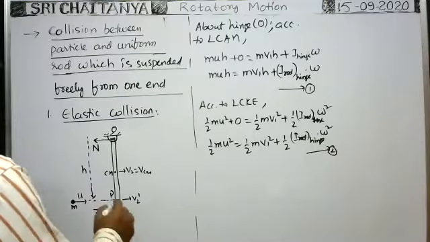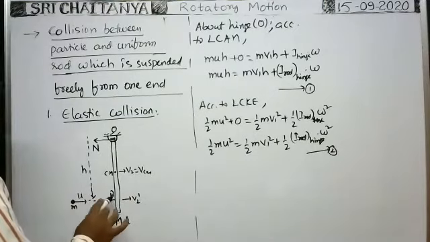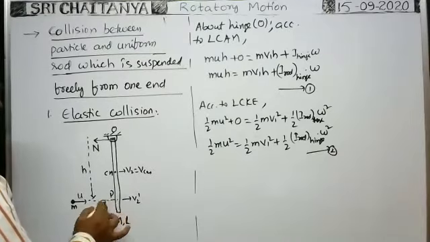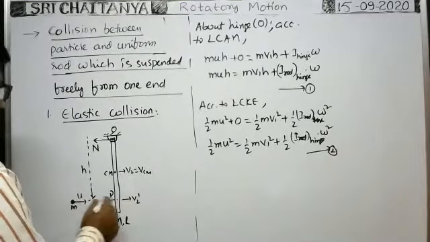Okay, next. Along the line of impact, because this particle makes collision with this rod at this point, normally, that's why it is only line of impact.